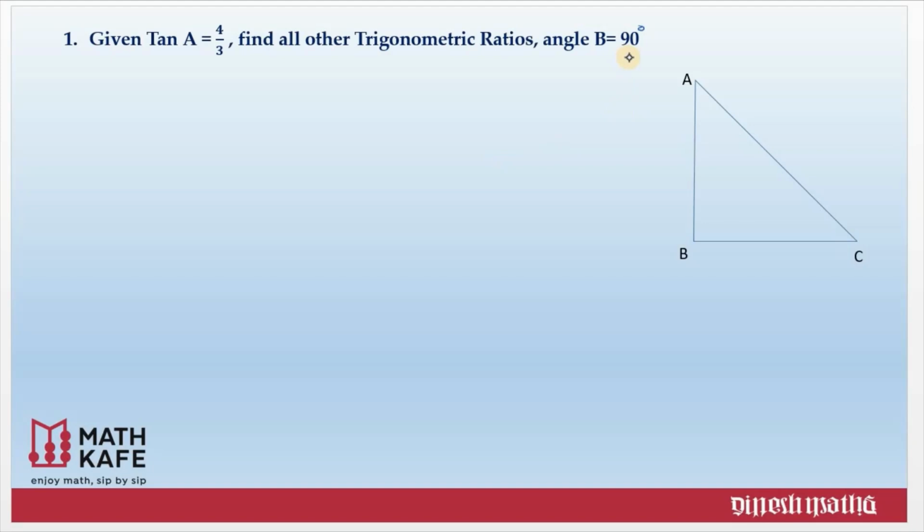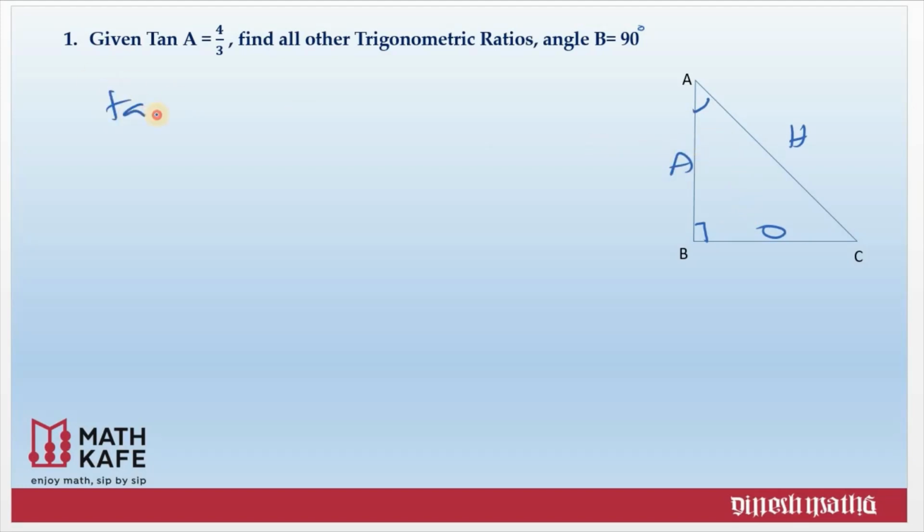Let us see first what is a right angle. So here given B equal to 90 degrees. So mark angle B first. Now with respect to our question, this is tan A. A is the given angle. Now with respect to A, which is the opposite side and adjacent side and hypotenuse? Hypotenuse we already know. And with respect to A, this is our opposite side and this is our adjacent side.